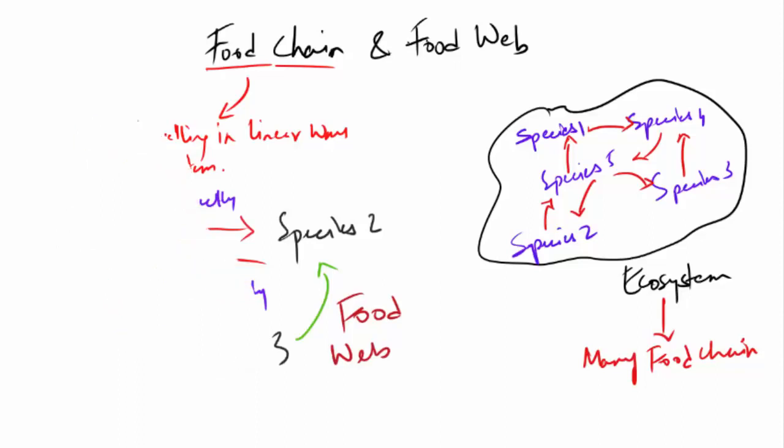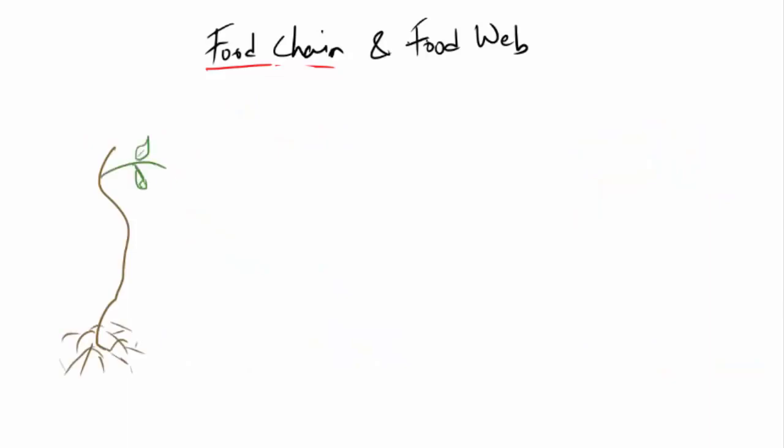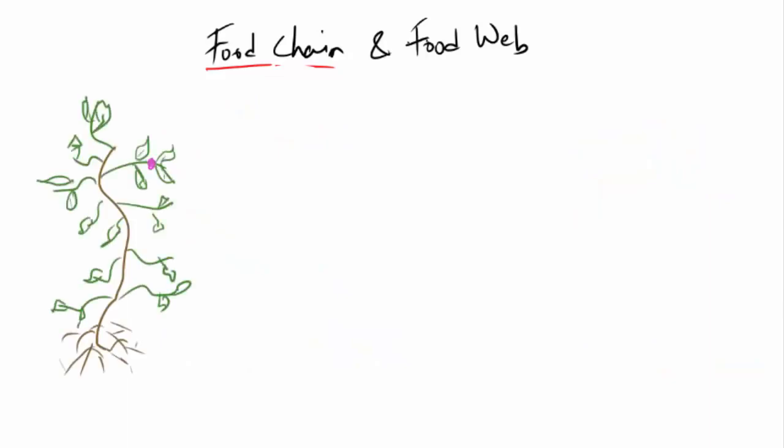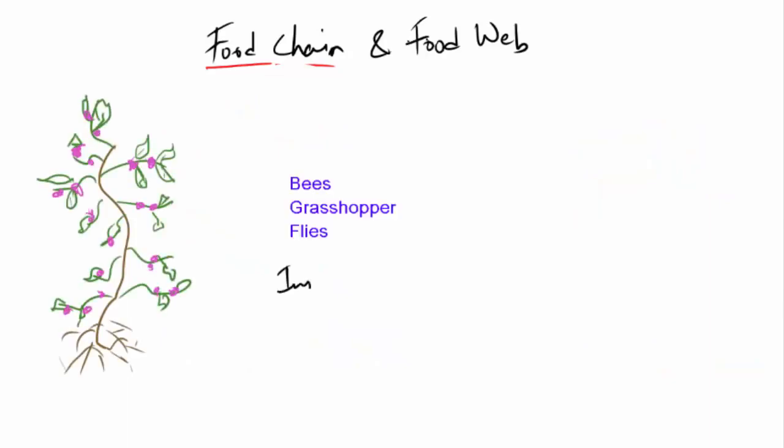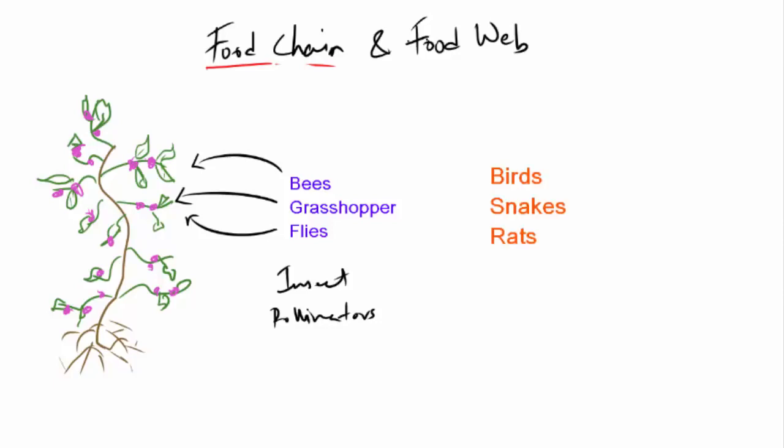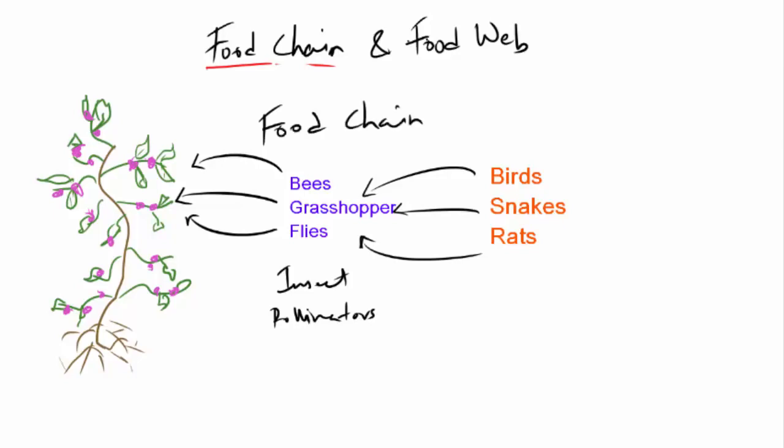I'll give you an example of a tertiary ecosystem. Let's say there's a plant which has some flowers. Then insect pollinators like bees, grasshoppers or flies feed on these leaves and flowers. Many species of birds, snakes and rats like to eat these flies and grasshoppers. So this forms one kind of a food chain.